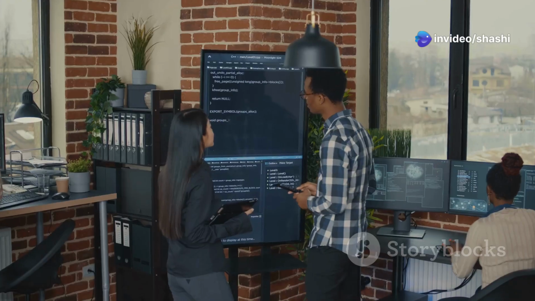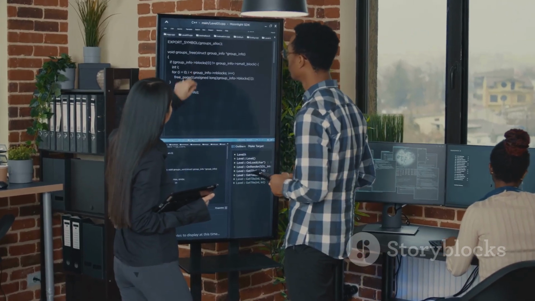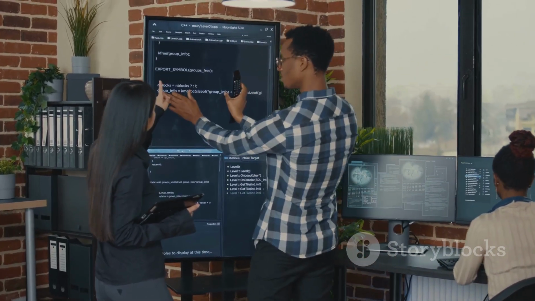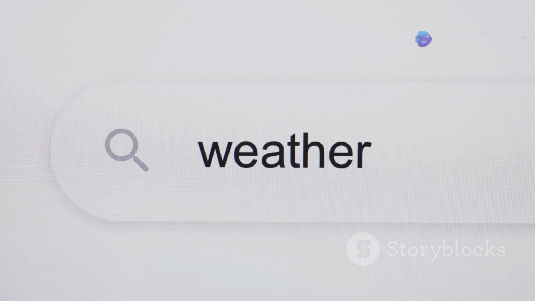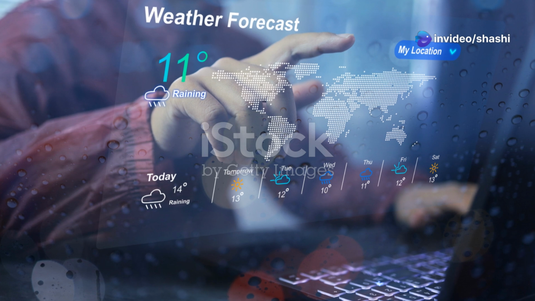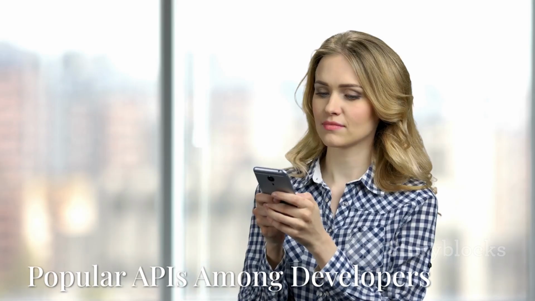Great thought. The beauty of APIs is that developers can leverage existing ones to enhance their applications instead of starting from scratch. For example, if you're creating an app that needs weather data, you don't have to gather all that data yourself. You can just use a weather API that provides all the info you need, like having a personal assistant.